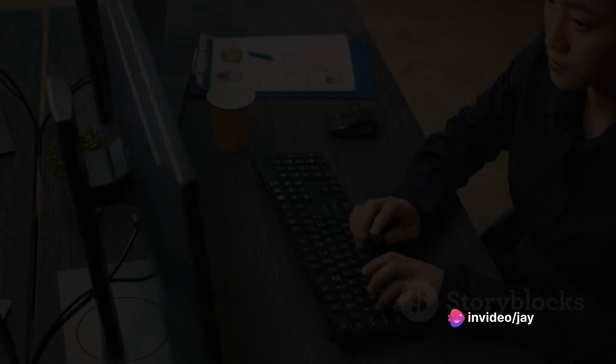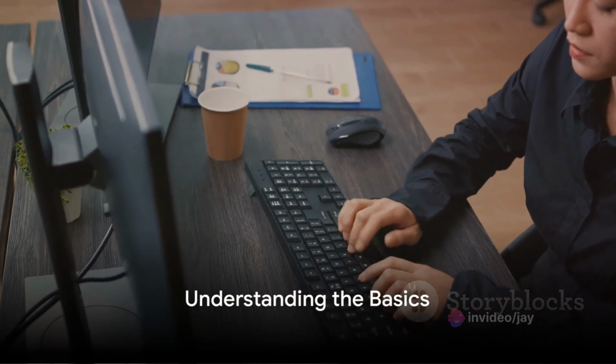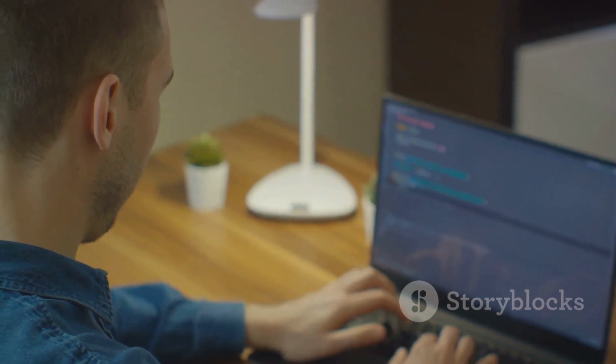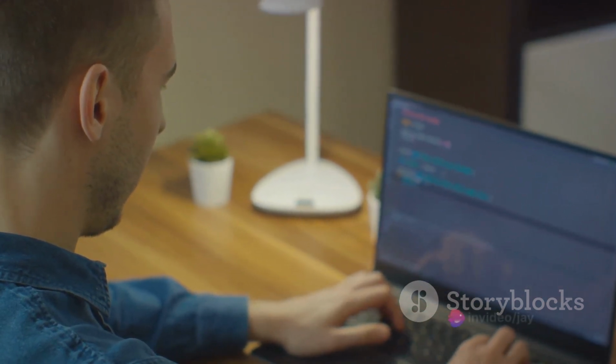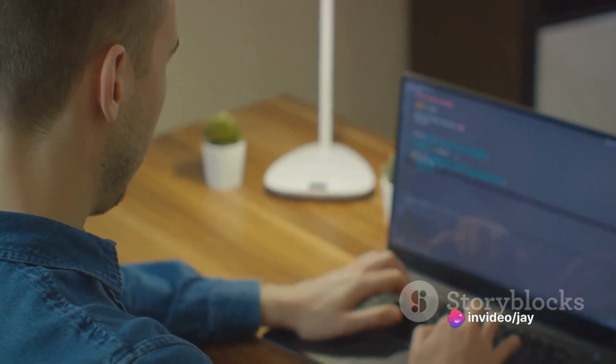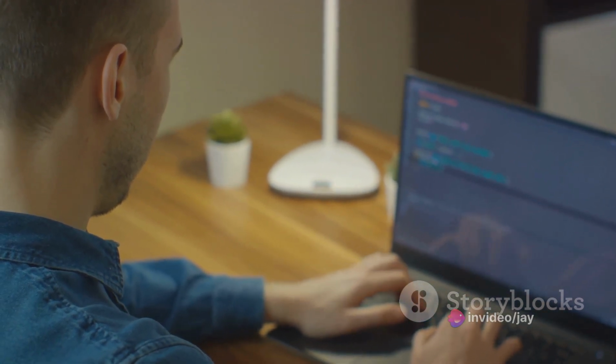Let's dive right in. The first week is dedicated to understanding the basics of C programming. Now you might wonder why the emphasis on basics? Well, the answer is simple. The basics form the foundation on which you will build your programming skills. It's like learning the alphabet before you start forming words and sentences.